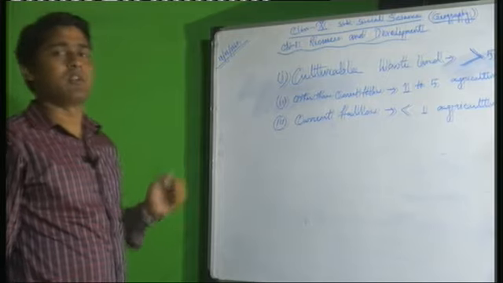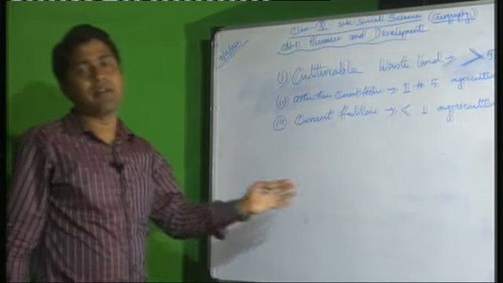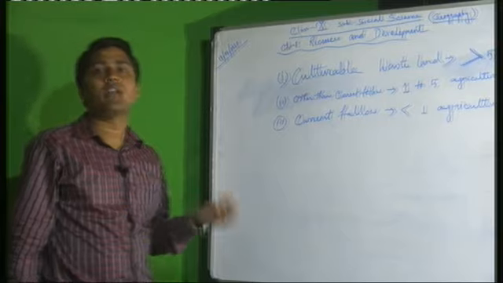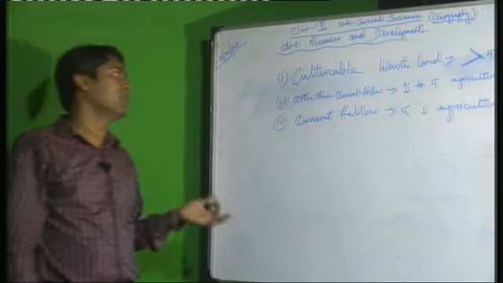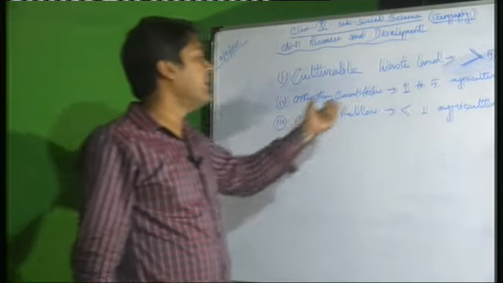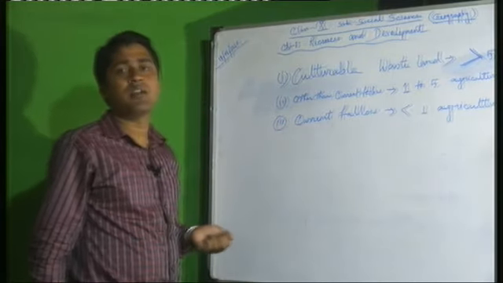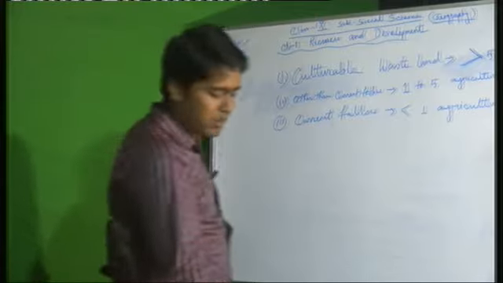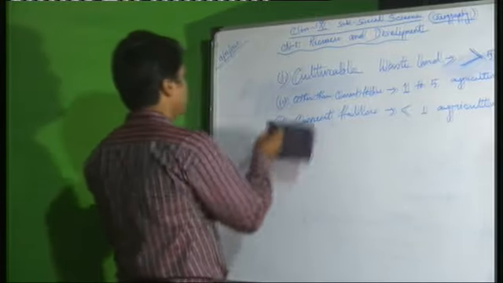So net sown area, gross crop area, cultivable wasteland, current fallow, other than current fallow, all these parts you will prepare for your exam. MCQ questions or any definition or short question will come from that part. Now another topic in this chapter.